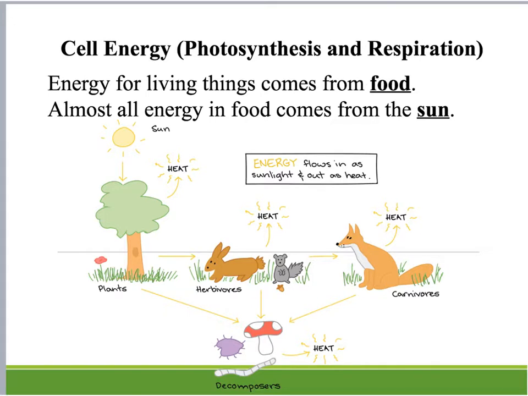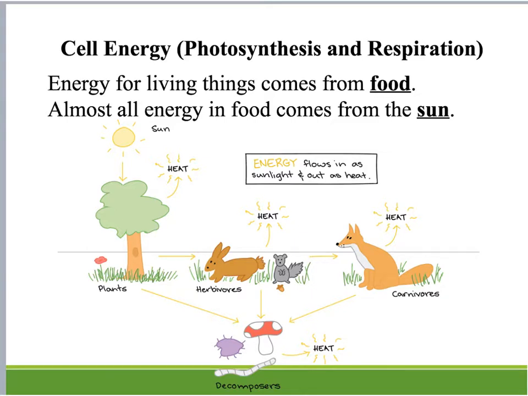The reason we're looking at these two processes comes down to cellular energy. All living things need energy. We talked about that with metabolism. Metabolism is the sum of those chemical reactions that provide energy for an organism. And photosynthesis and cellular respiration are the two processes that organisms are going to get that energy from.